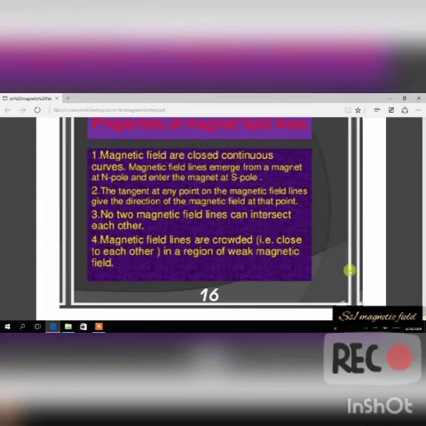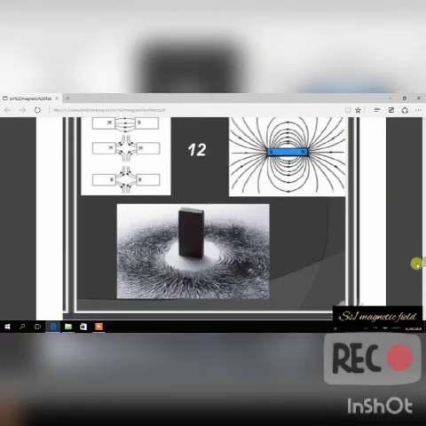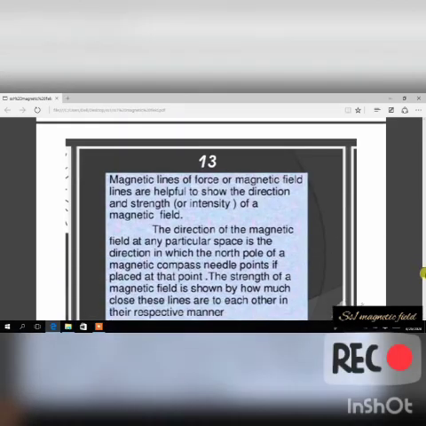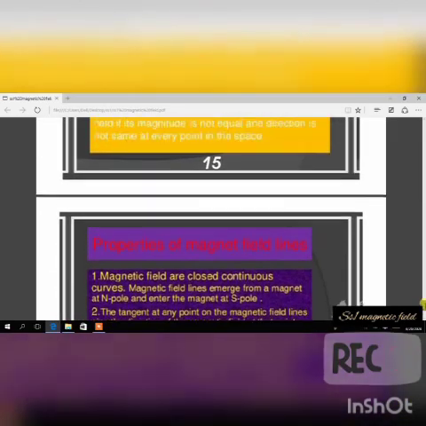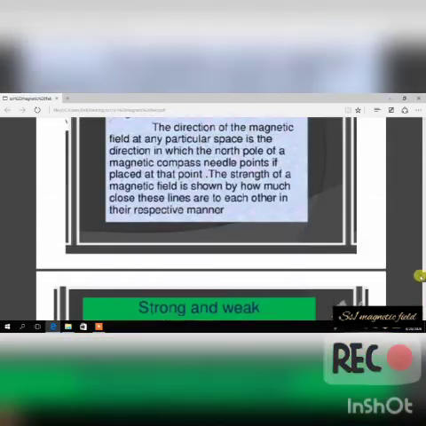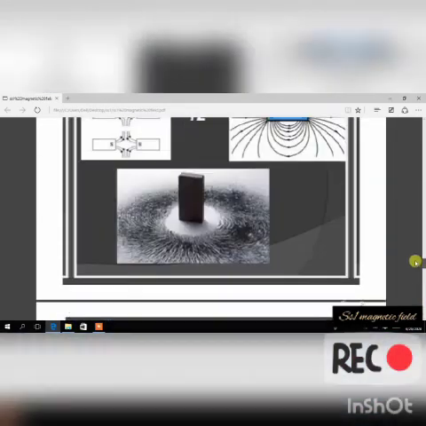And lastly, properties of magnetic field lines. Magnetic field lines are closed continuous curves. Magnetic field lines emerge from a magnet at the north pole and enter the magnet at the south pole. Let us confirm this from the pictures we have. They said they emerge from the what? Let's check again. It says it emerges from the north pole and enters the magnet at the south pole. Let's see how true that is.